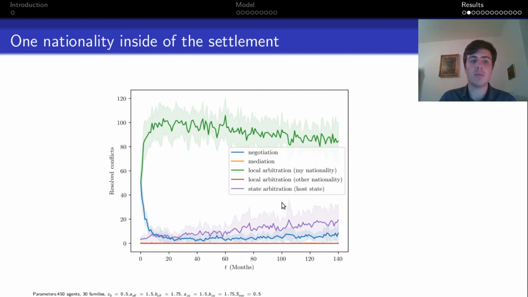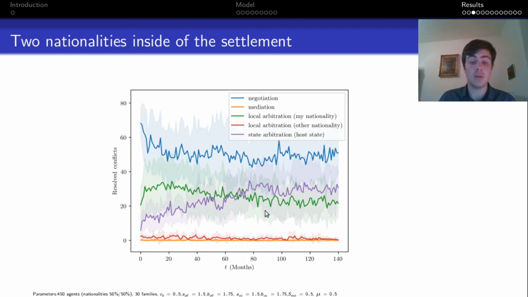Now let's see what happens when we have two nations in the camp from the beginning. And there is a major difference. Local arbitration is no longer the most popular way of solving conflicts. And that's because local arbitration is not effective anymore. Local arbiter cannot solve a conflict where the offender is from the other nation. And we see that conflicts between nations handled by local arbitration, arbitration is not very popular. We see that it's the state arbitration that solves these conflicts, and its popularity grows.